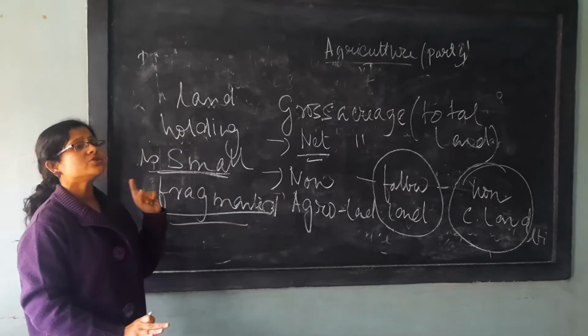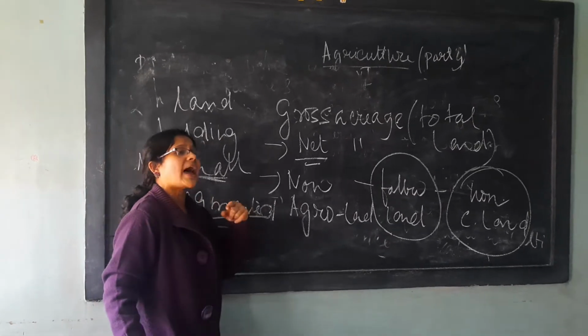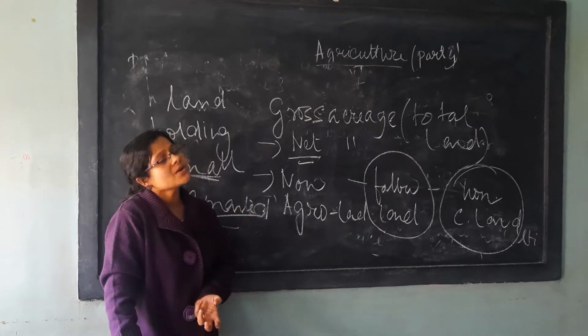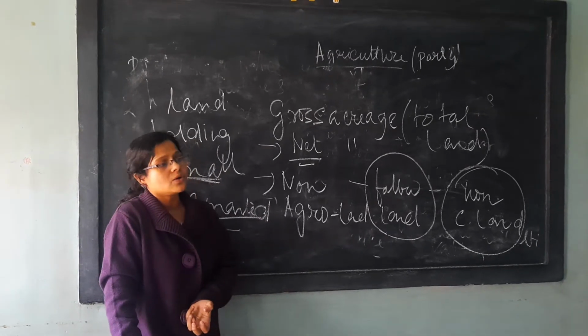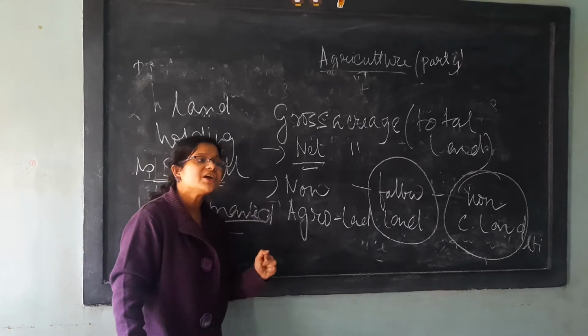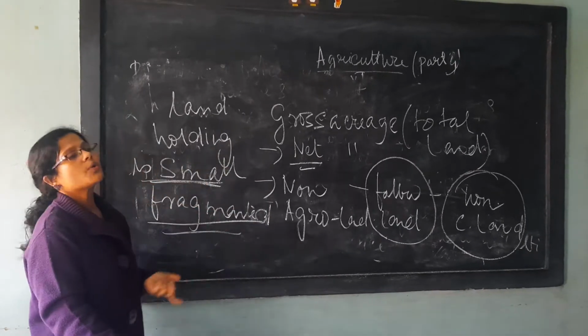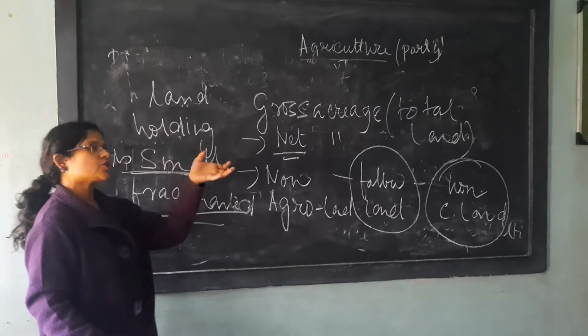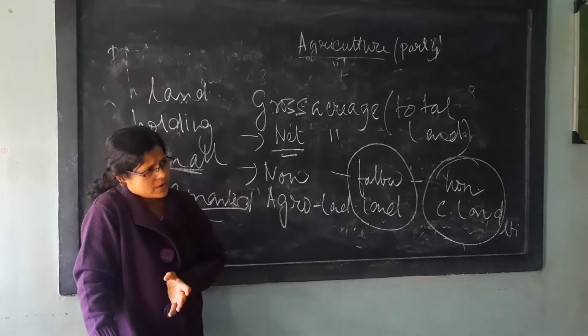So the government has to take care of this matter. If the land size and the land holding area increase, then modern technology can be implemented for the cultivation of agro products. We are not talking about any specific product, cash crop or food crop. We are talking in general.